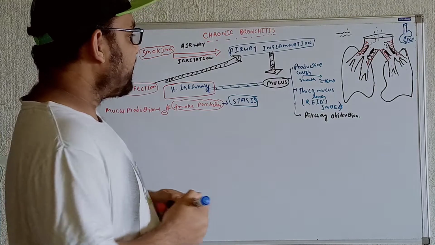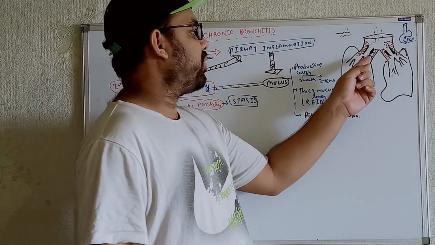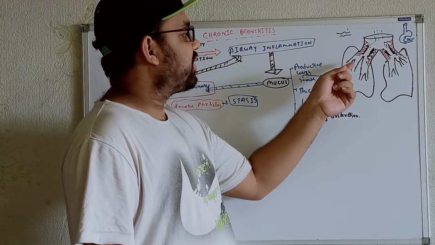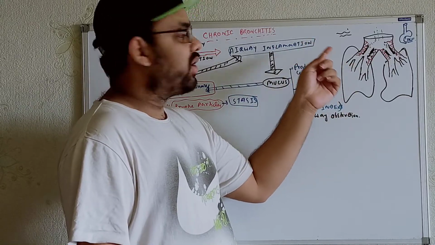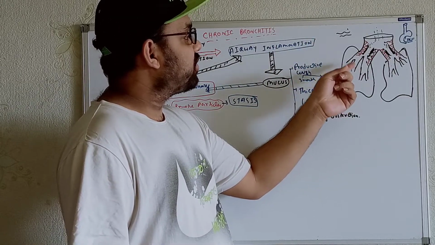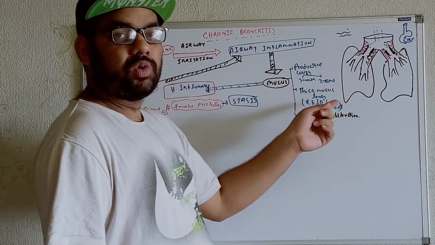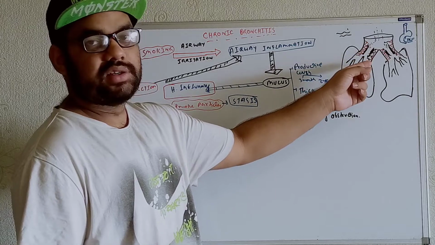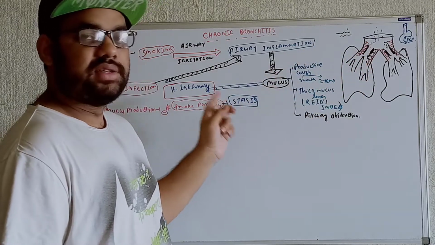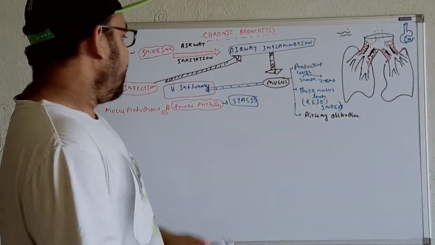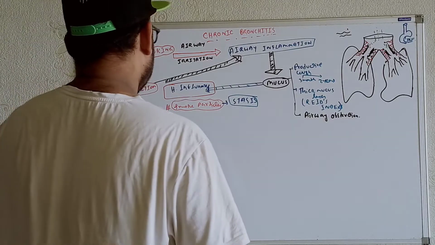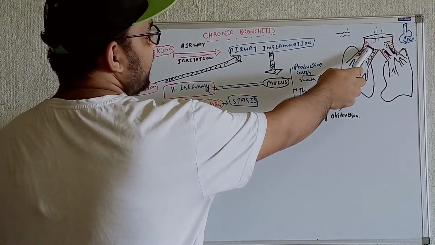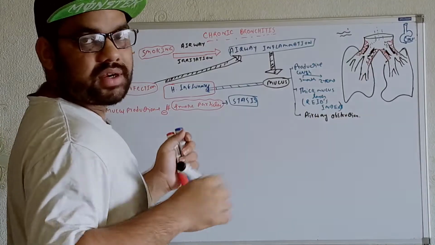So whenever an individual smokes for a long time, we will get more mucus production. And that excess mucus will not be able to remove these particles from these regions. This condition is known as stasis. Okay. Now what type of manifestations will we get over here? As a result, whenever we get mucus production, the airway will be obstructed.